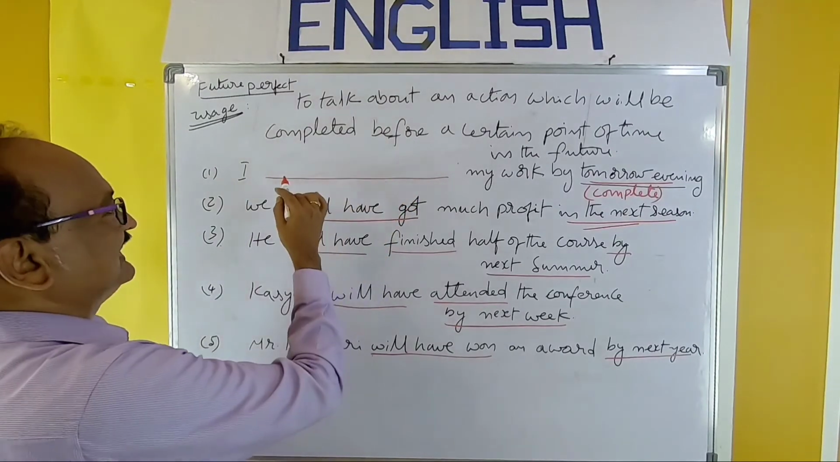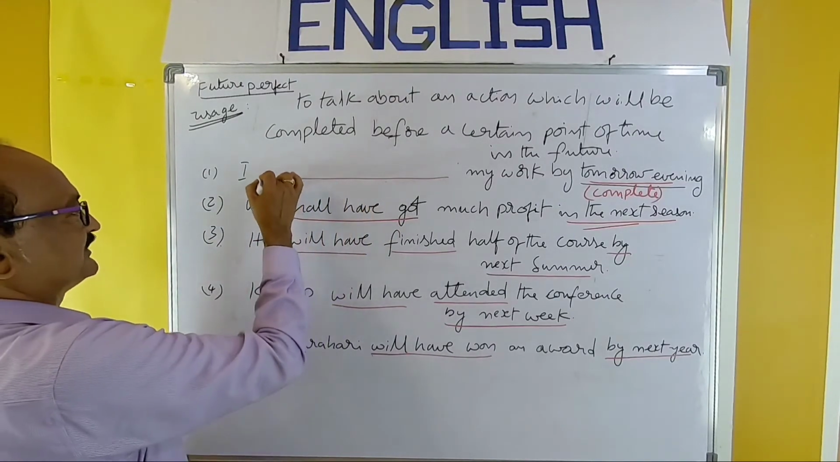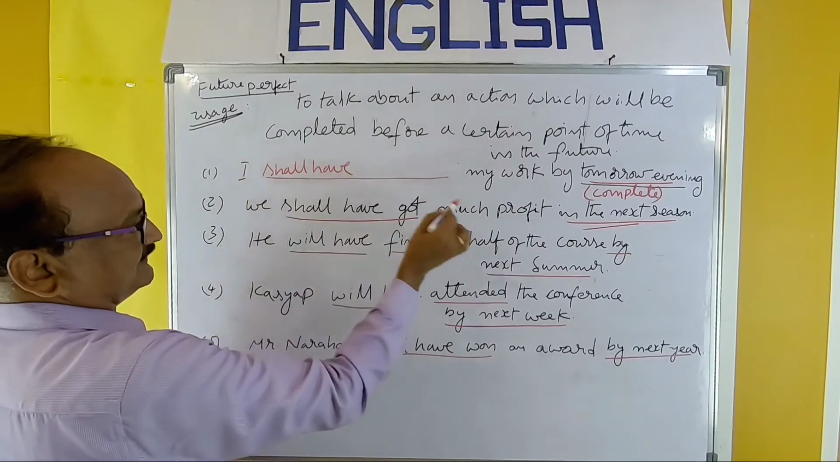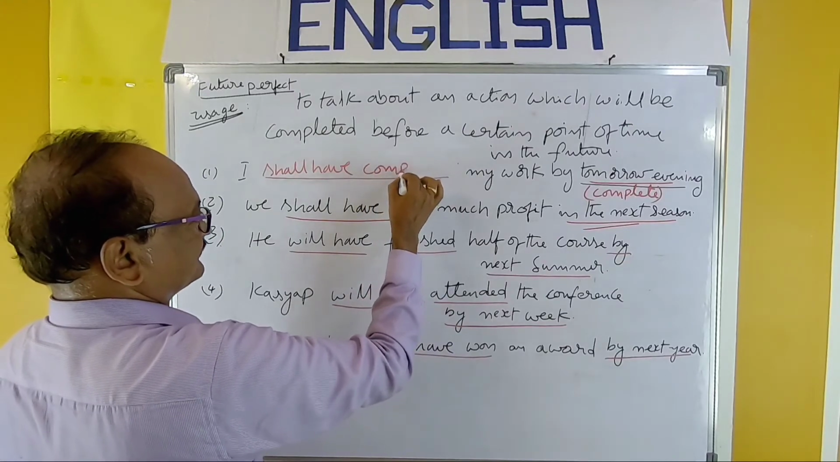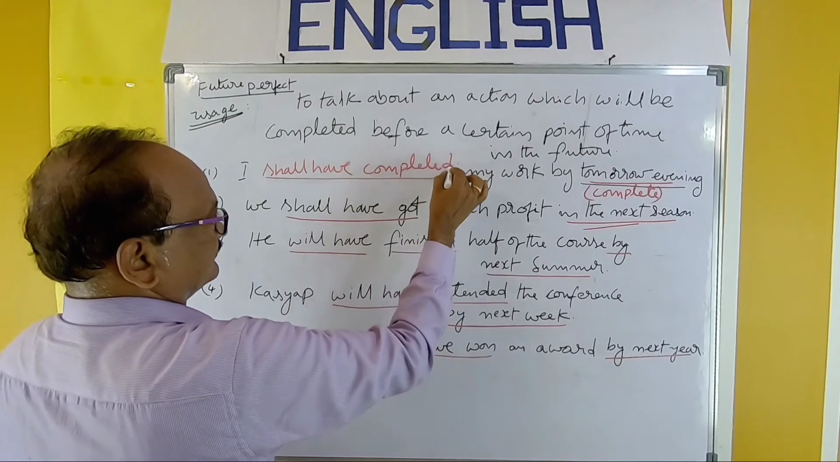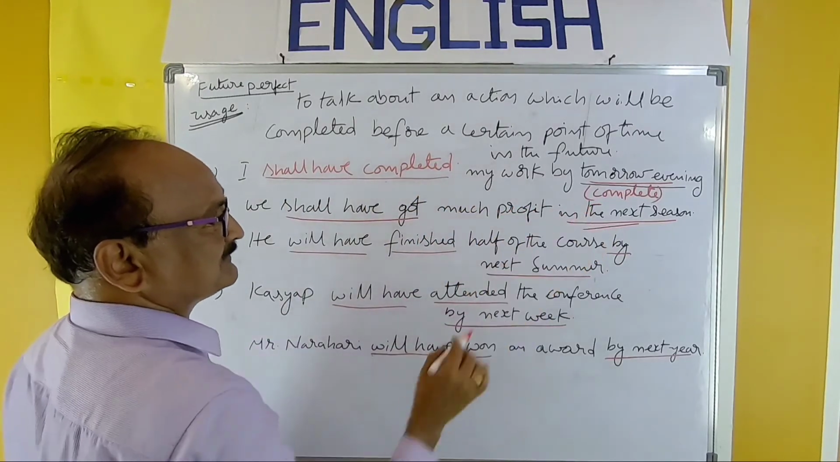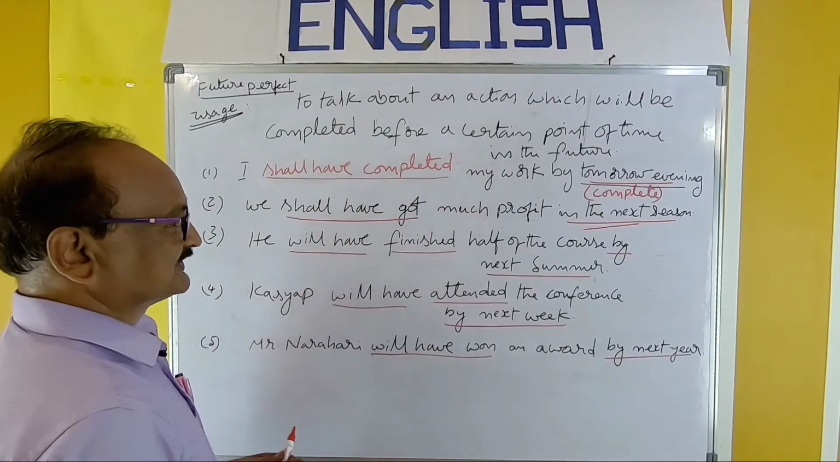Recall the pattern. I, subject here, and shall have or will have. So you have to write shall have. I shall have. Verb 1, complete. Here, completed. I shall have completed my work by tomorrow evening. You have to write in the examination like this.